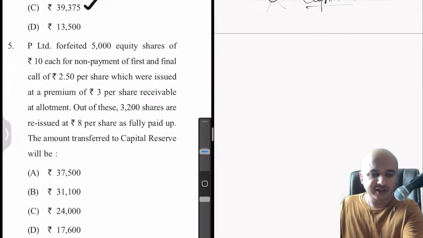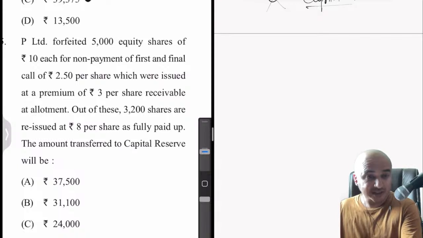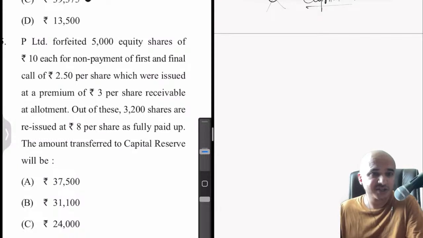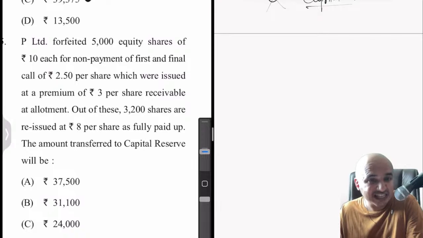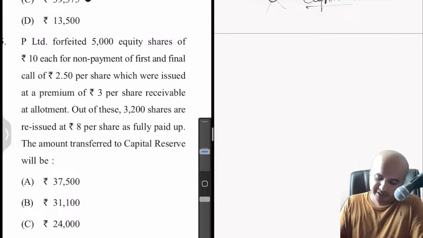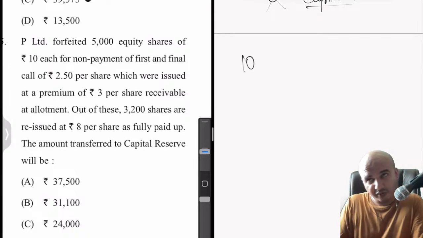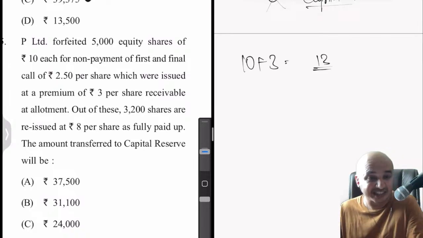P Limited forfeited 5,000 equity shares. Once again, they have asked a question based on forfeiture. Let's see. P Limited forfeited 5,000 equity shares of rupees 10 each for non-payment of the first and final call of rupees 2.5 per share, which were issued at a premium of rupees 3 per share, receivable at allotment. Okay, that means 10 rupees is the face value plus 3 rupees is the premium. So therefore issue price is 13.